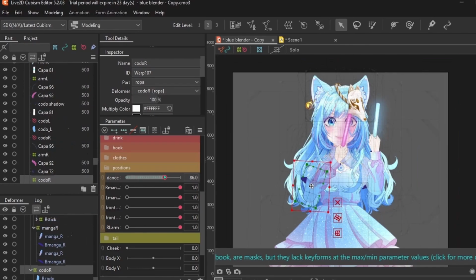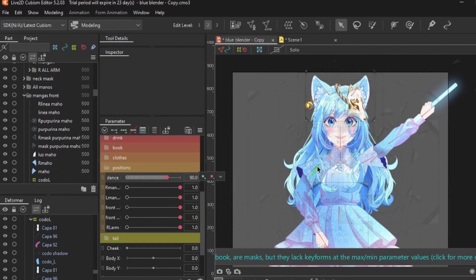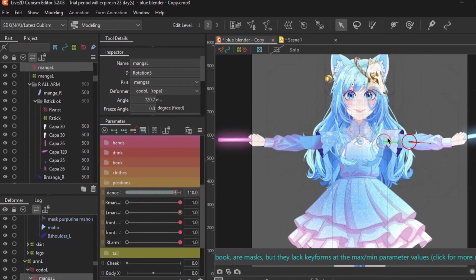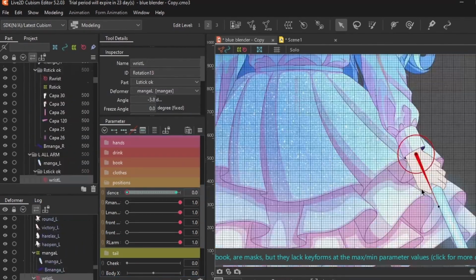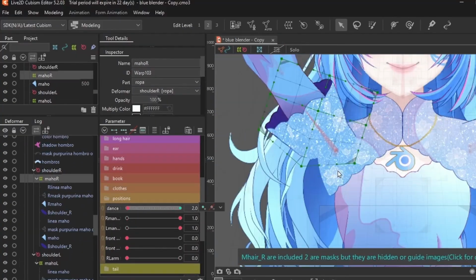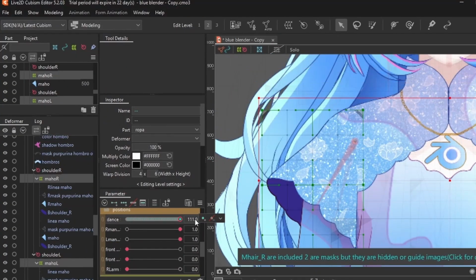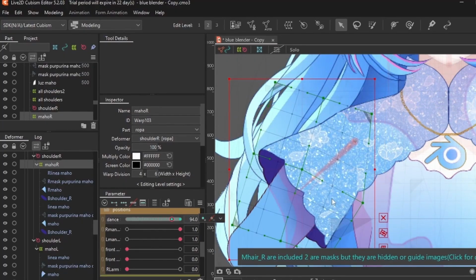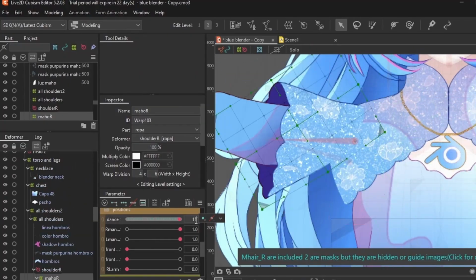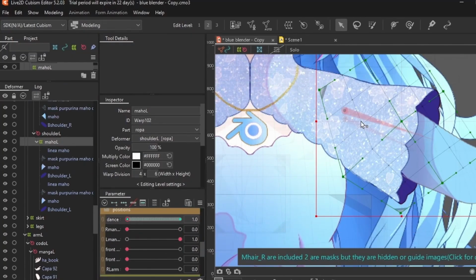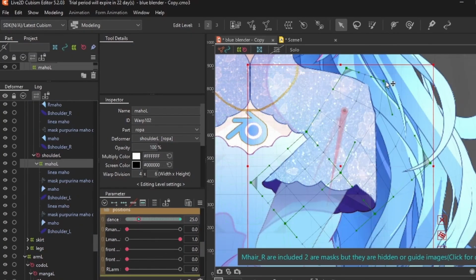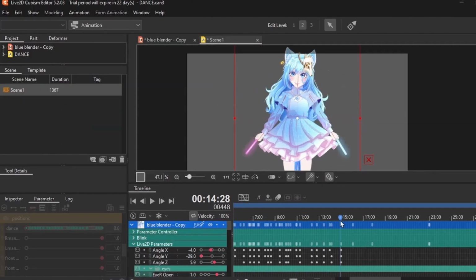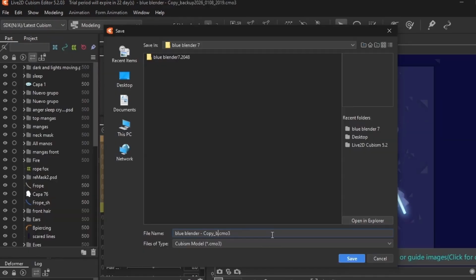You may have noticed that I duplicated some layers like the arms to change whether they appear in front or behind other layers. Very clever, but turns out there is a much easier way to do that. It's called changing the drawing order. I learned that later doing the Pseudo 3D objects. After making all the arm movements, I manually adjust each keyform of the sleeves so they look attached. Then I add a grab deformer to the whole body for more dynamic movement, and open the animation window to make all the head movements, expressions, and especially light tracks.